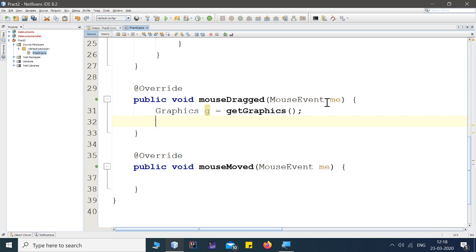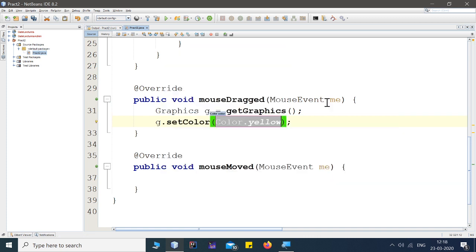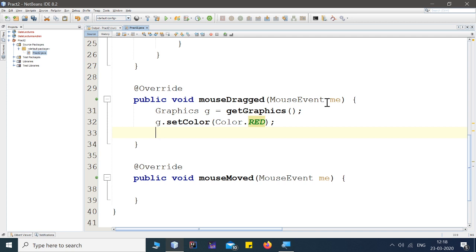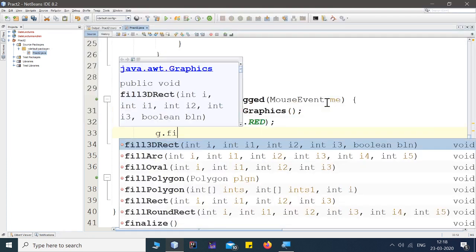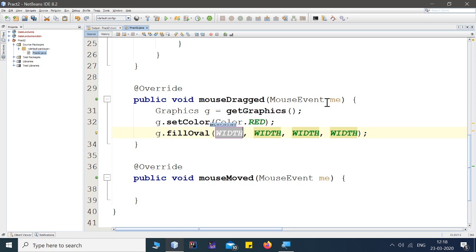Now once that object is created, let's say I want to set the color as red. There is a method called g.setColor, available in the Graphics class, and here I'm setting the color as red. Now I want to paint something over the screen. This can be done by using the g.fillOval method.